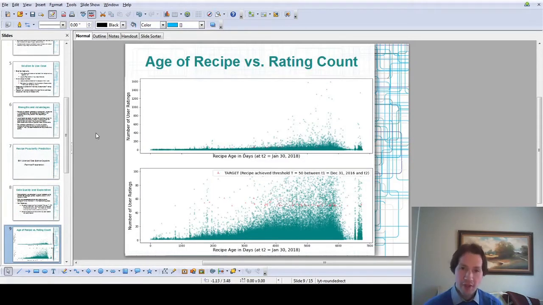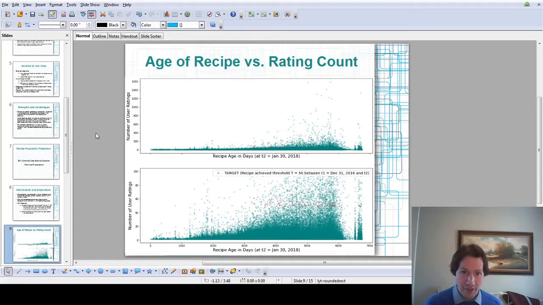So here's a little visualization of the imbalance problem. I have two plots here. If you look at the top plot first, this is a scatter plot of all possible recipes on food.com between January 20th, 2000 and say January 30th, 2018. So 20 years' worth of recipes, there they all are. The x-axis is the recipe age in days.